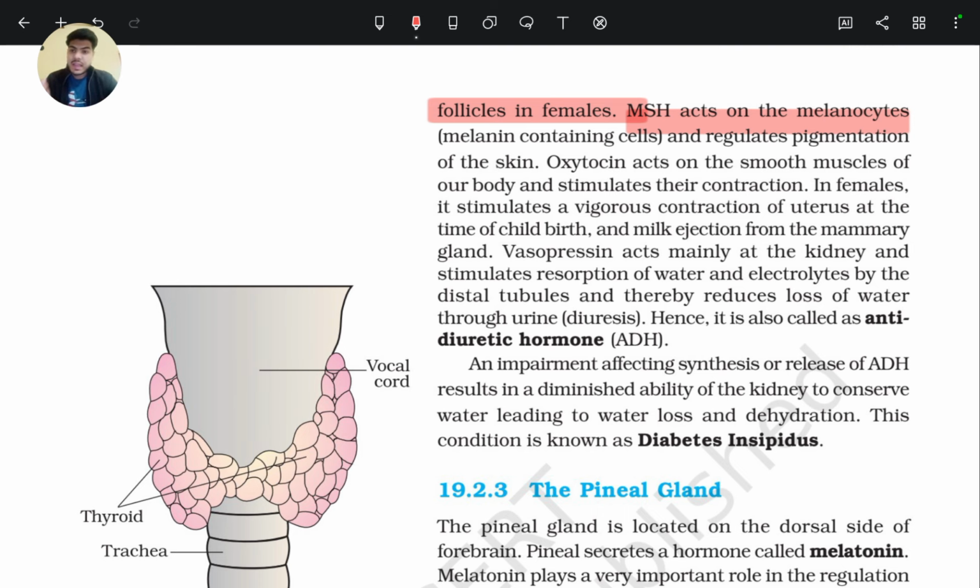MSH, that is melanocyte stimulating hormone, acts on the melanocytes or the melanin containing cells and regulates pigmentation of the skin.